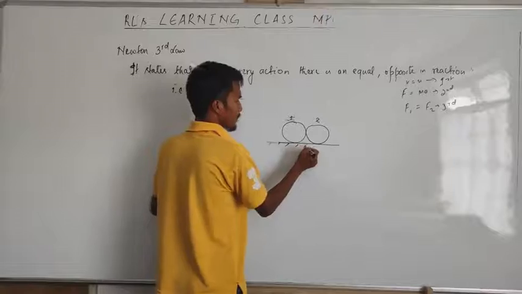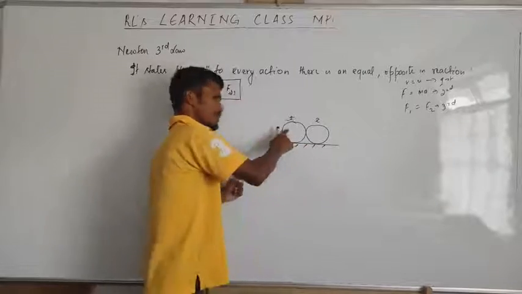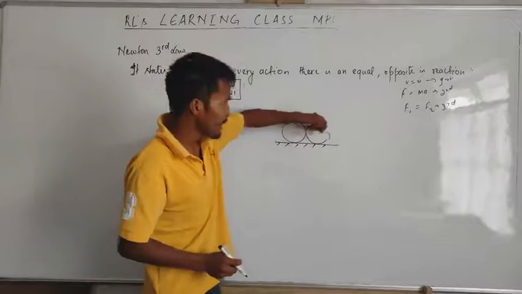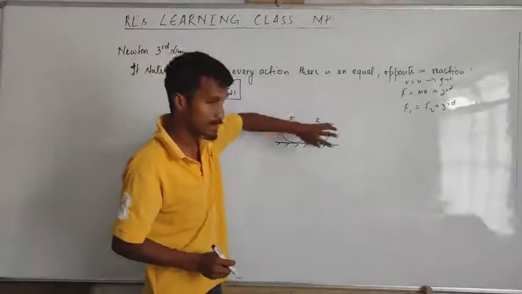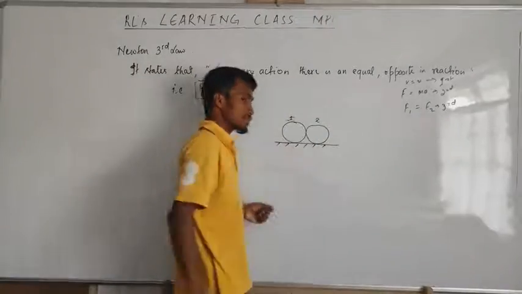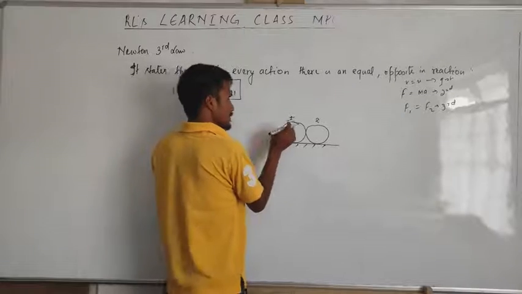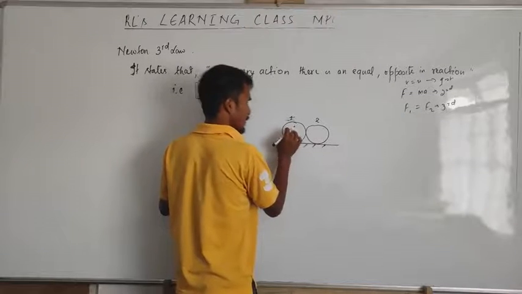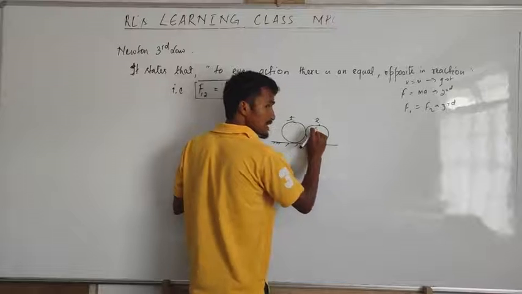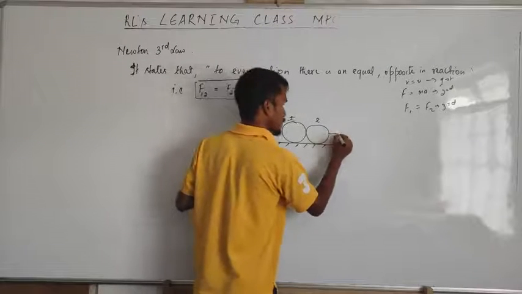Okay, let's look here. Imagine this, now this object is interacting with this object. Let's say this is object 1, this is object 2. Now this object 2 also interacts with this object. Now this object 1 is pushing this object 2. How much force?